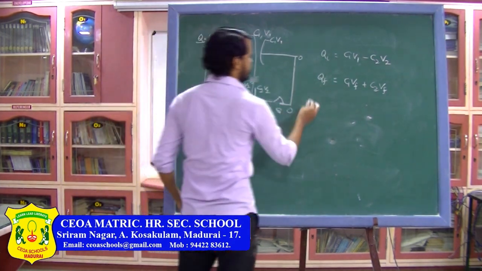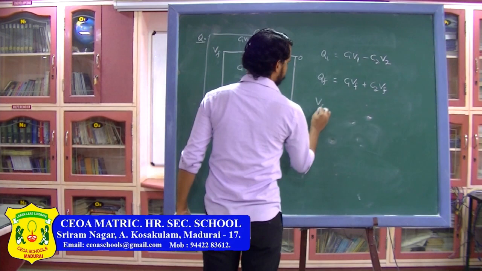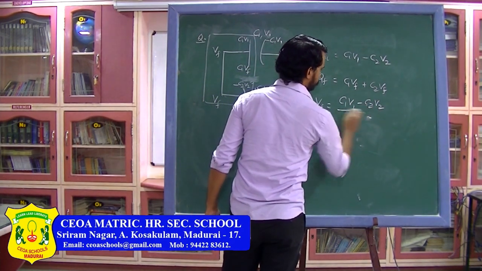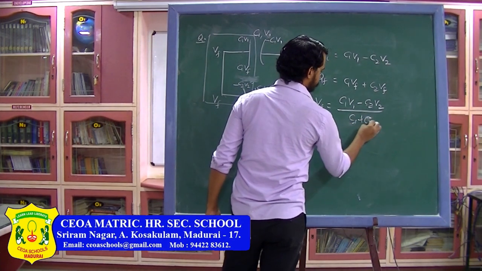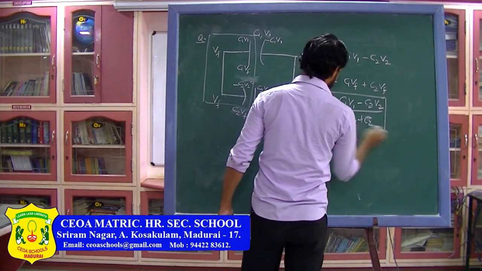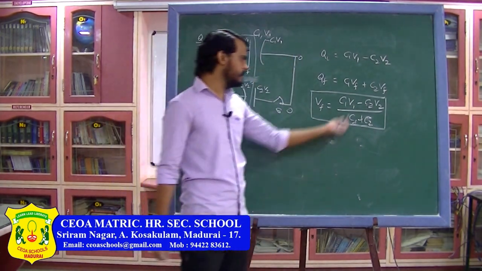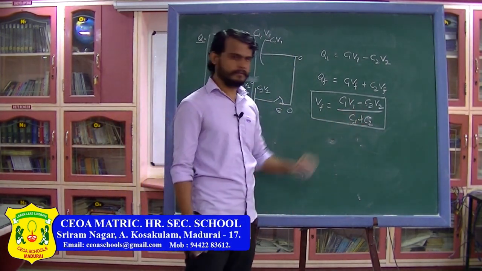From here I can write charge conservation, I can write V final is equal to (C1 V1 minus C2 V2) divided by (C1 plus C2). So as you can see, the formula is similar to the previous formula. Instead of using plus, you have to use minus here.